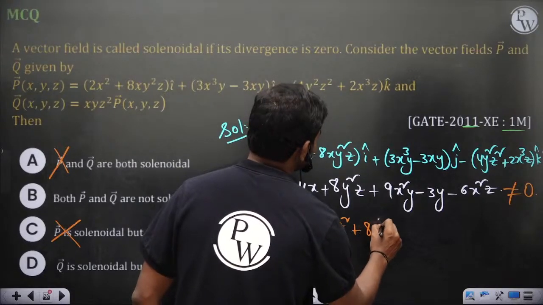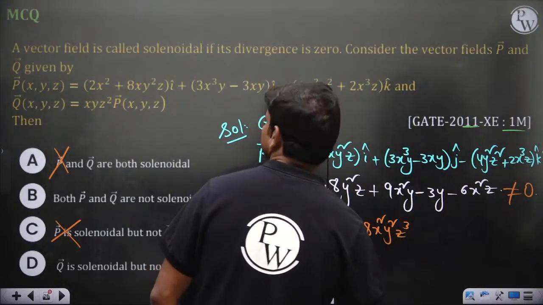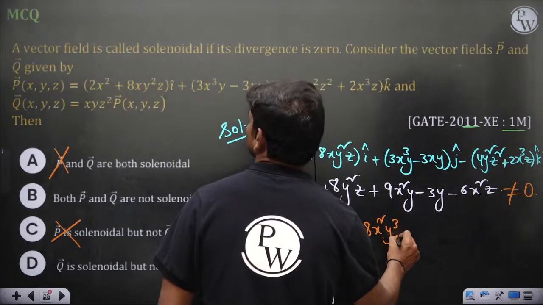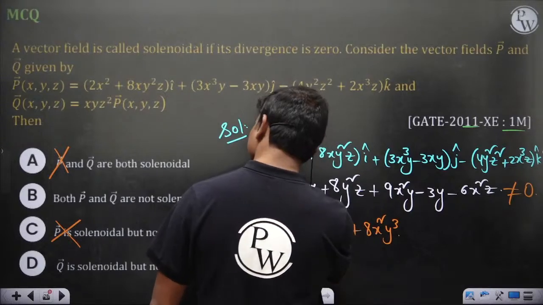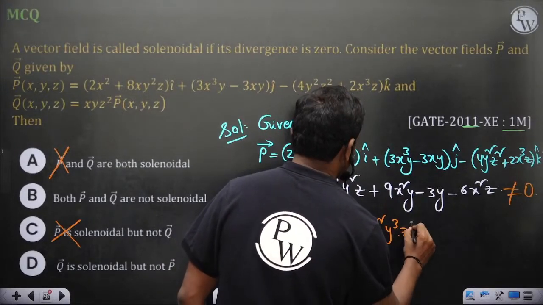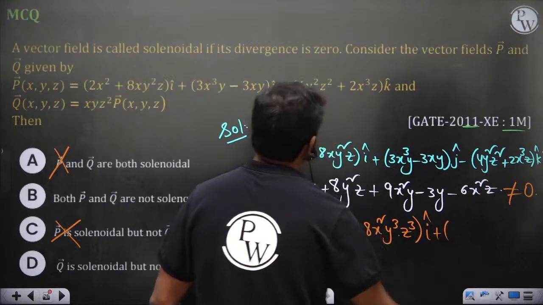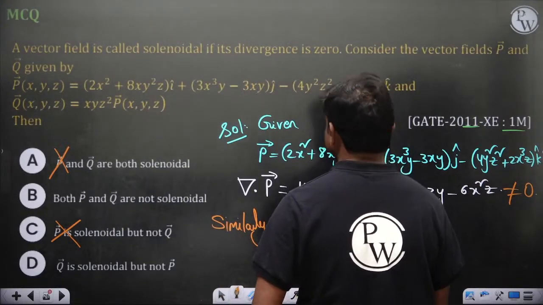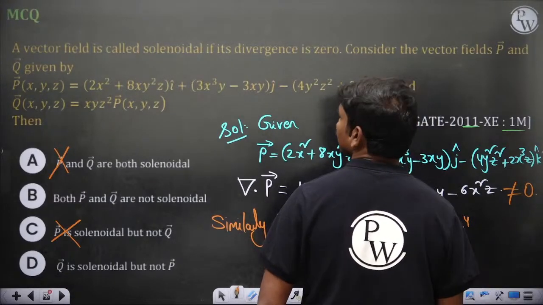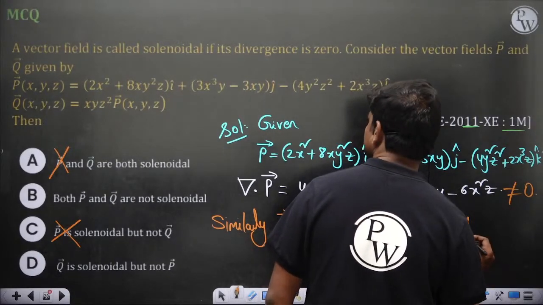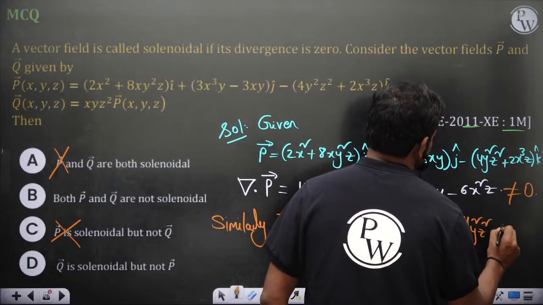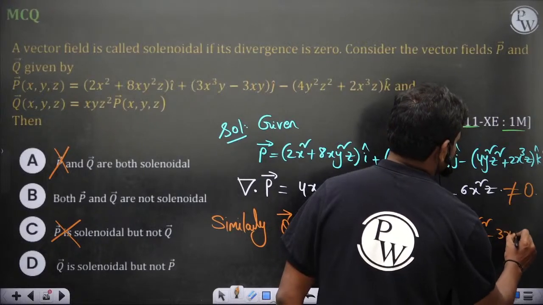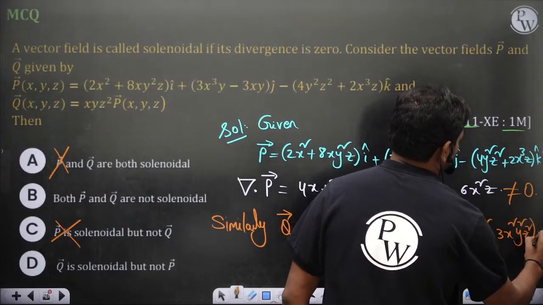You should be very careful. 8x²y³z, z into z², z cube, times i plus the j component. The j component gives you xyz² into 3x³y, so 3x⁴y²z², minus 3xy into this, so 3x²y²z² times j.